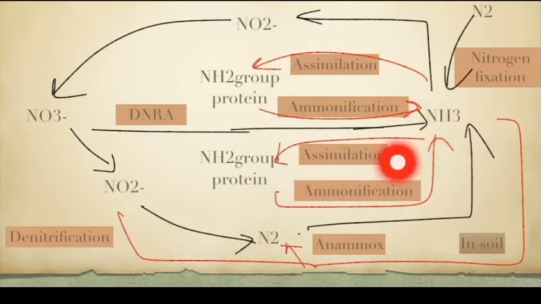The next is our anammox, that is anaerobic ammonia oxidation. In that case, the ammonia and the nitrites present in soil are converted into dinitrogen so that it can again continue the nitrogen cycle. So that is anammox. Ammonia and nitrite both are converted into dinitrogen. So this is our nitrogen cycle.